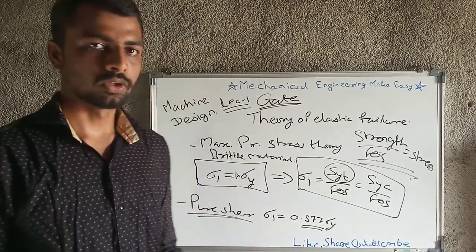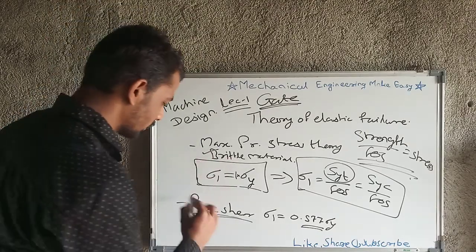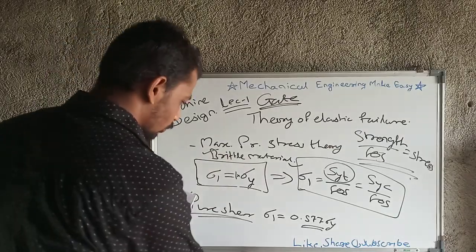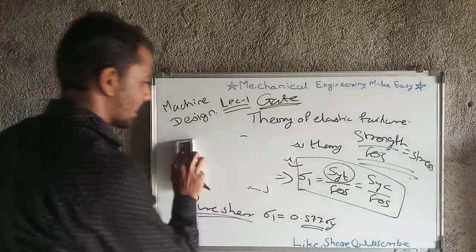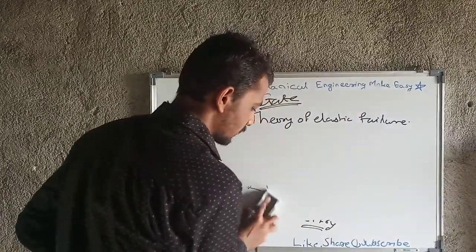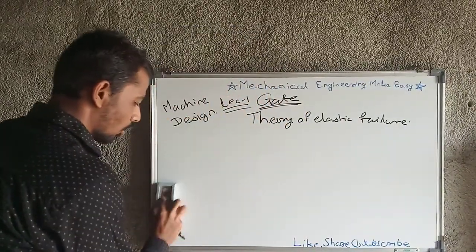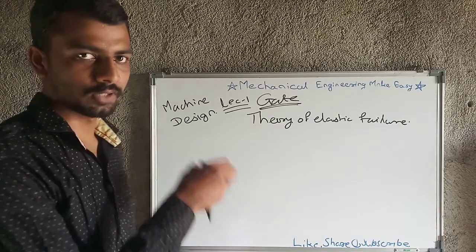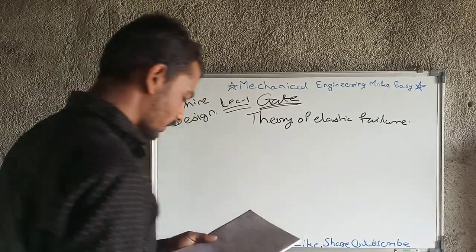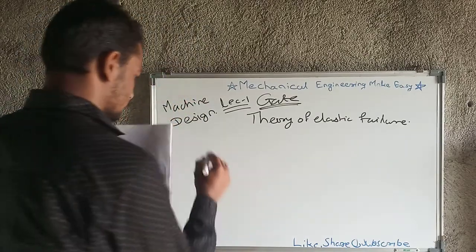Okay, so note down this point, this formula. I will move to the next theory, and at the end of this lecture I will come up with one figure which will have all the 4 theories, not total 5 theories, the graph of 4 theories. So you will get a proper comparison of all the theories.